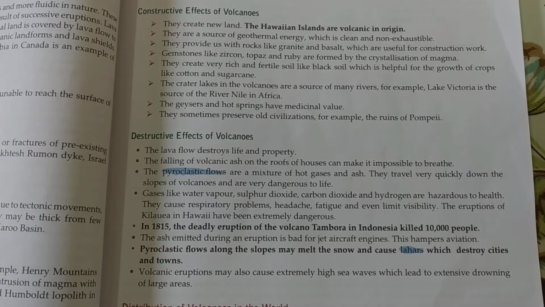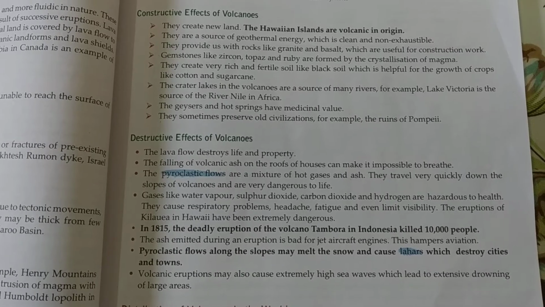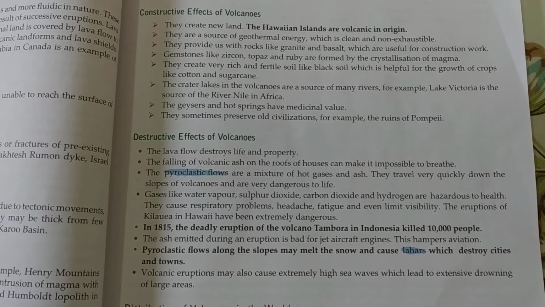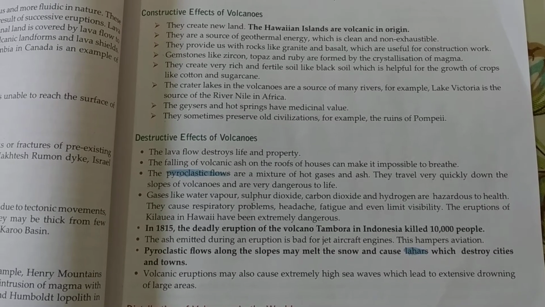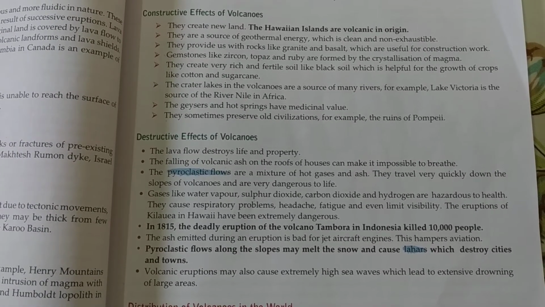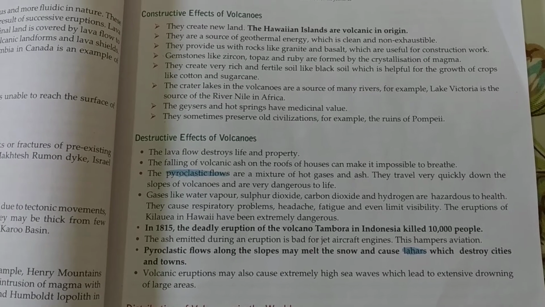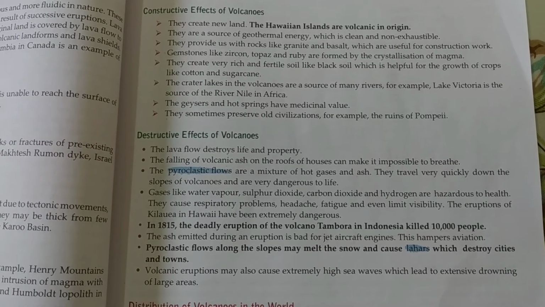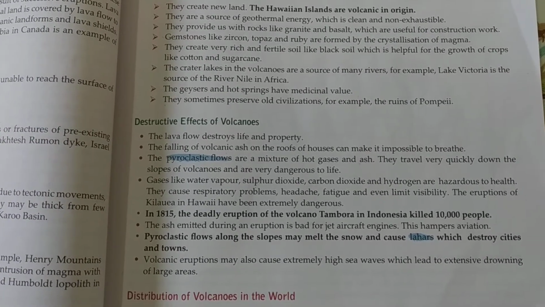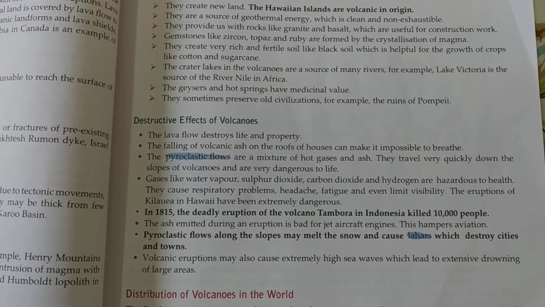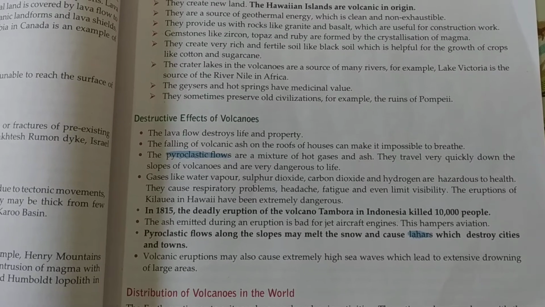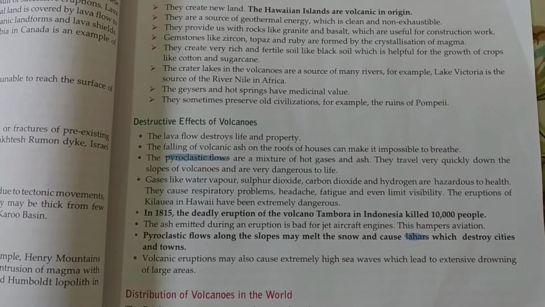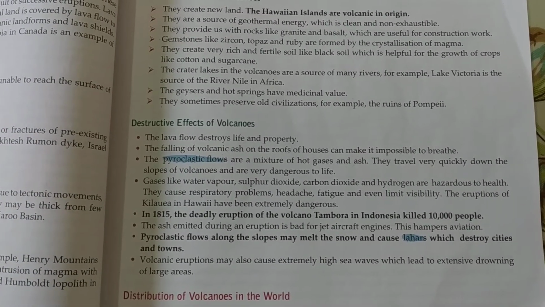It creates some haziness. It blurs our vision and therefore reduces visibility. The eruption of Kilauea in Hawaii has been extremely dangerous to life. Next, in 1815, the deadly eruption of volcano Tambora in Indonesia killed around 10,000 people. So from this you can understand well how destructive a volcano can be to life and property.